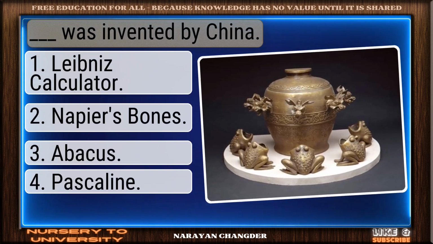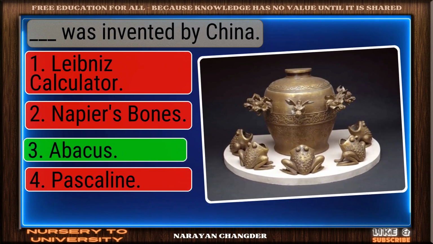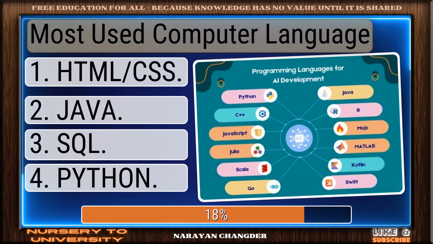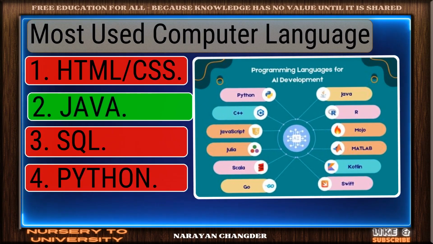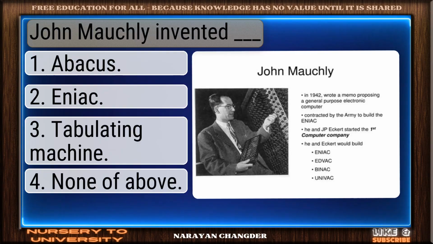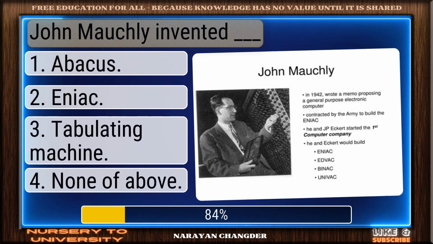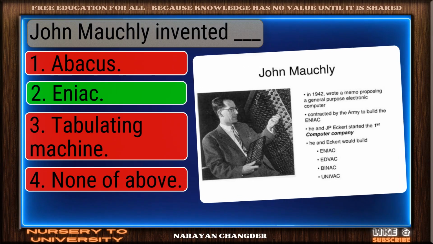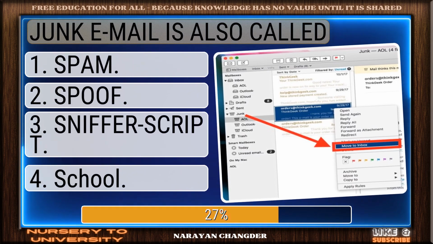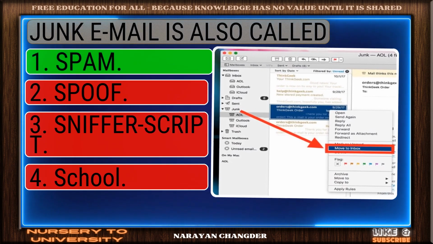Dash was invented by China. Well done. Abacus is the right choice. Most used computer language? Good thinking. Java is the right answer. John Mauchly invented dash. Right choice. ENIAC is the best answer. Junk mail is also called? Perfect. Spam is the correct choice.